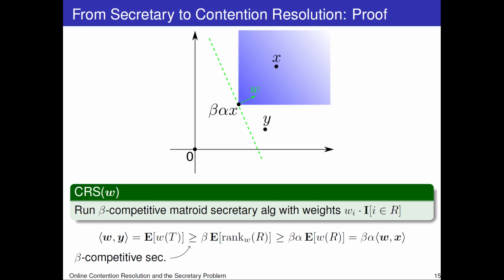In particular, the expected weight of selected elements is at least beta times the offline optimum, which by definition for every R is going to be the weighted rank of R. The second inequality is by the characterization of alpha uncontentious distributions, and part B of that characterization said that the expected weighted rank of a set is at least alpha times its expected weight. And now that we can guarantee that y lies above a hyperplane like this, we can use randomization to guarantee that y lies in the shaded region. And that completes the proof.